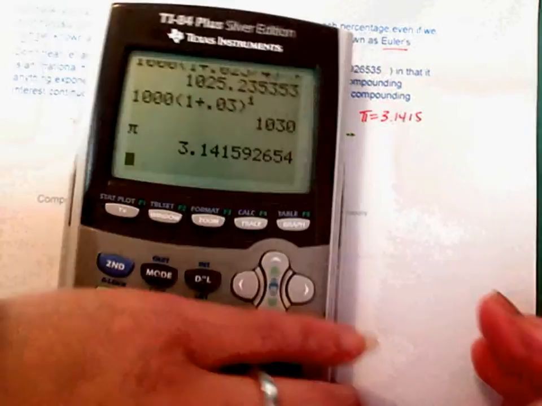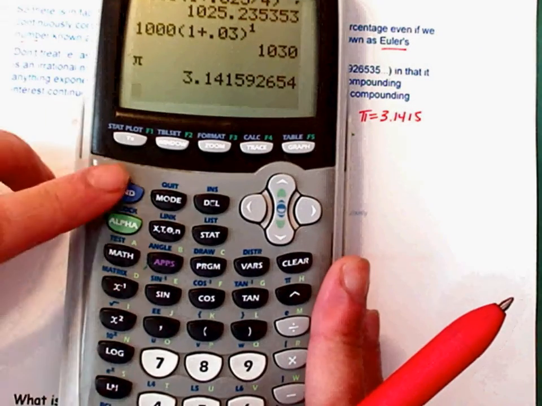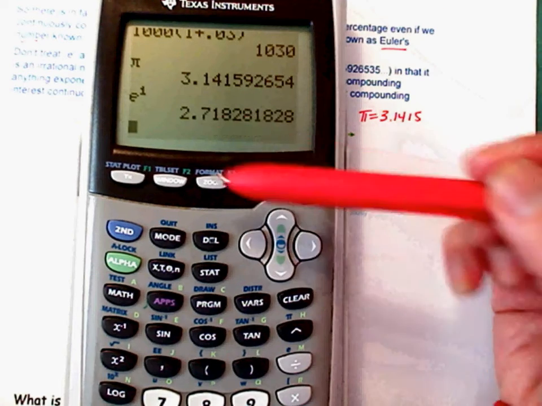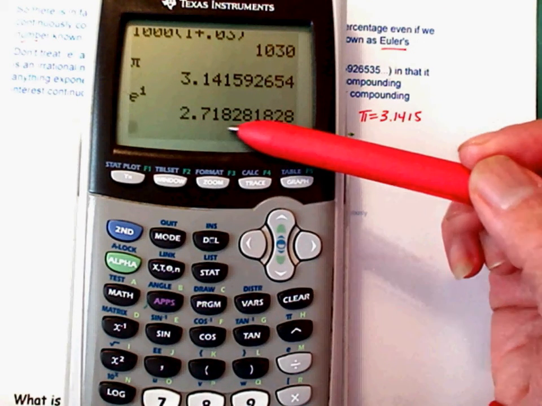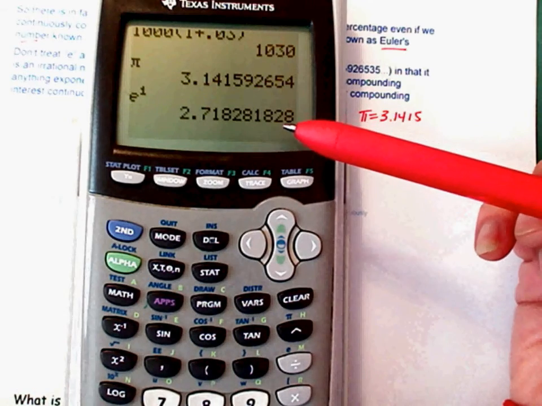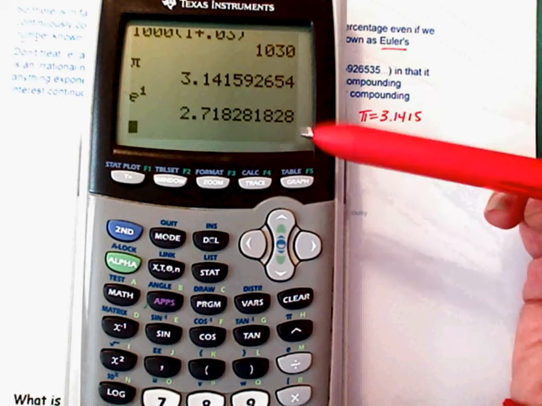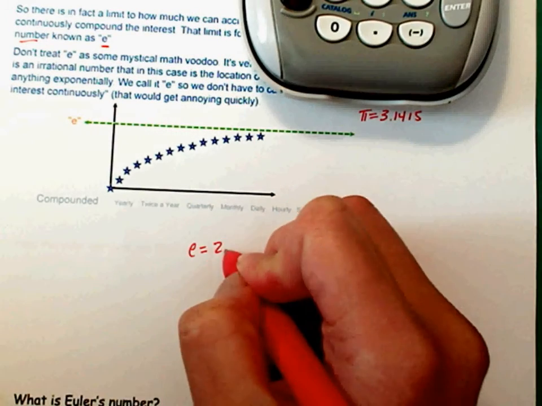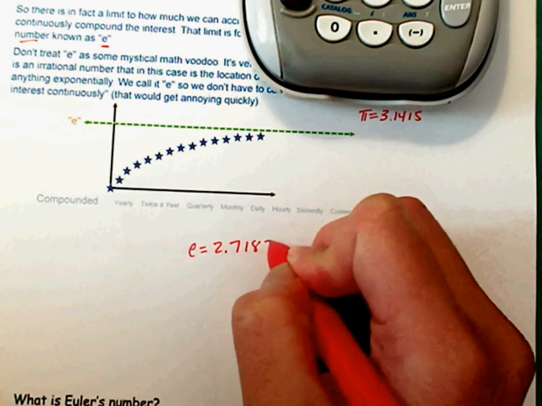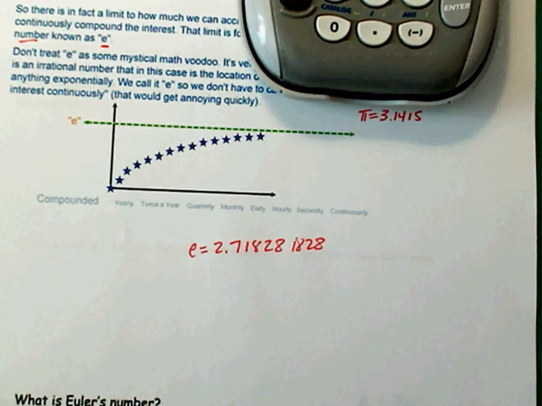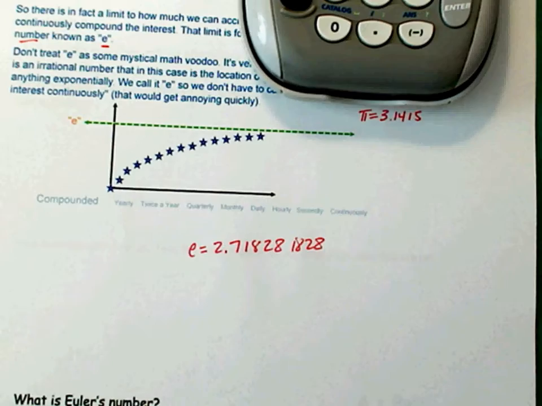So, for example, this E right here. So second E, we're going to raise it to the first power. It's this number, 2.718281828, and it's just a random number that's irrational. It doesn't stop. It just keeps going. We're limited by space on our calculator. So E is the same as 2.718281828, continued, so forth. Kind of like pi. That's all an E is. And later on, you're going to learn it's called natural log.